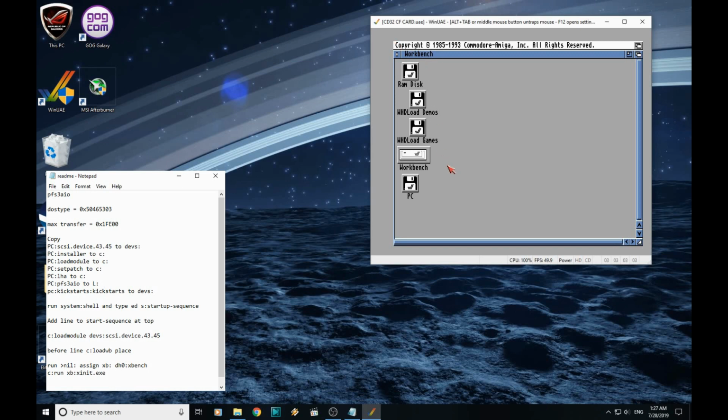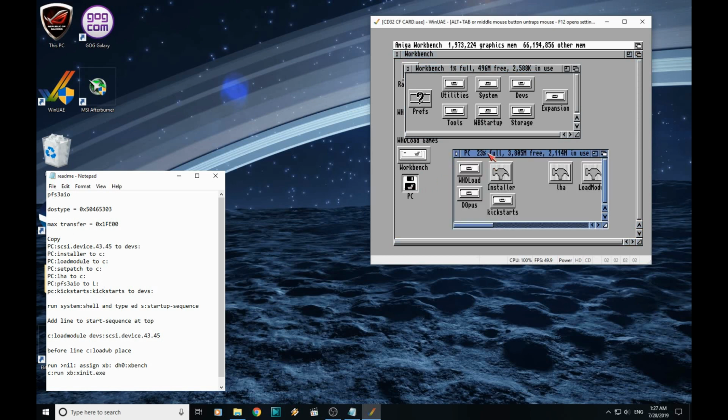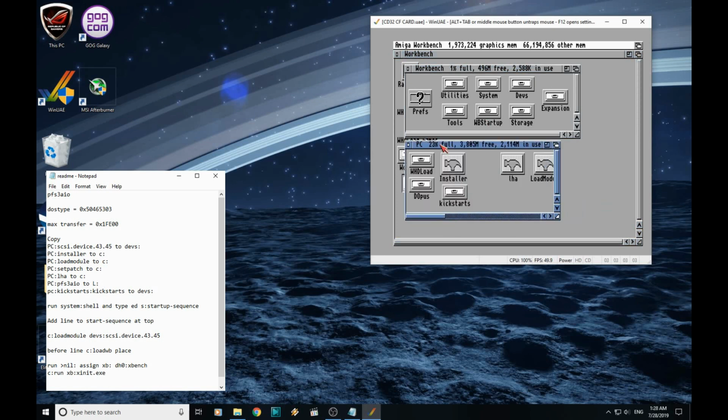Right, next thing we need to do is copy some files across from our PC directory into Workbench. So we'll just open Workbench, leave it up there, and open PC and have it down here. And if you refer to the README file again, it will show you where to copy things to and from. So into devs, we need to copy the SCSI device. This one here. So just click on it and drag and drop. That's it, that's copied.